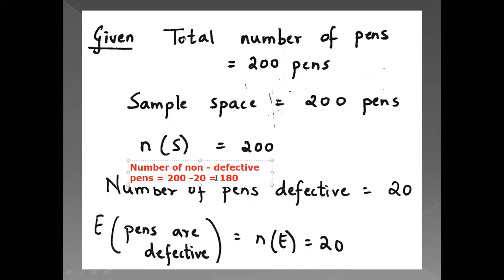So now directly you can find the probability. So probability of non-defective pens is equal to number of events upon number of sample space. That is the formula I am taking.